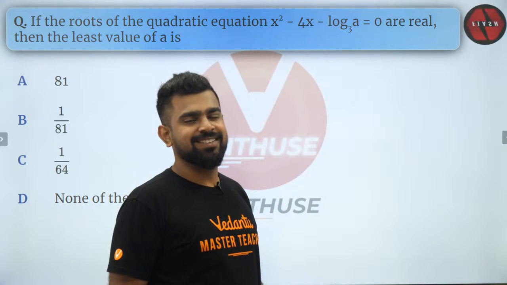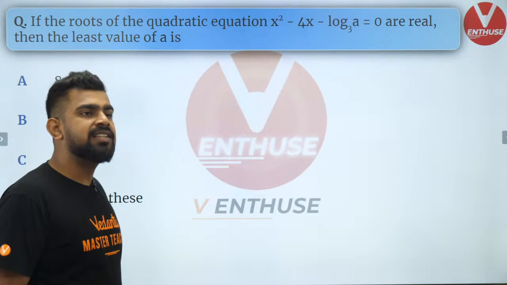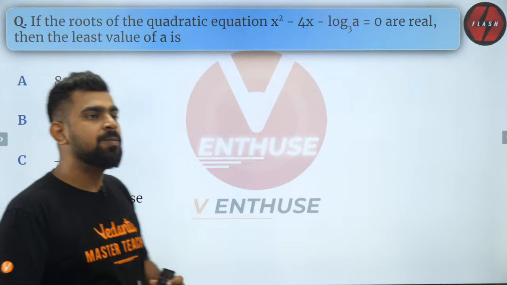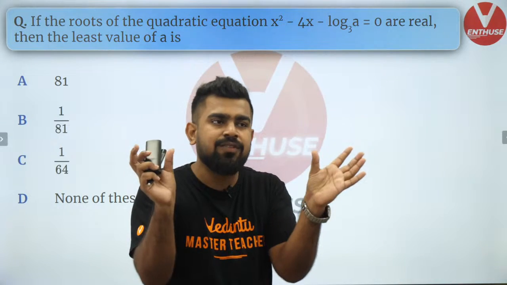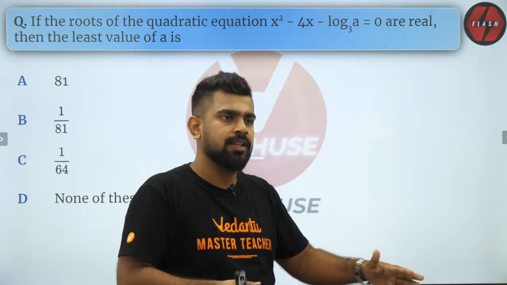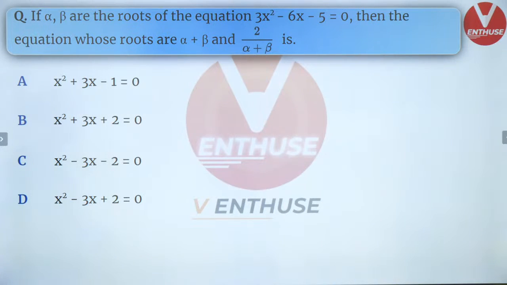Before the Big Bang. Yes, man. So let's move forward, guys. Last step, Omkar is asking. Last step, Omkar. I removed log 3 on both sides. Because both sides we have log 3 now, I can remove it. And then I get the answer. Over. So the next question, guys, is over here.